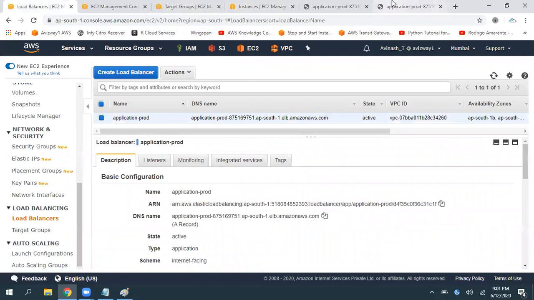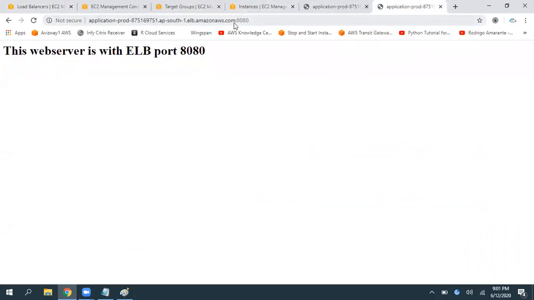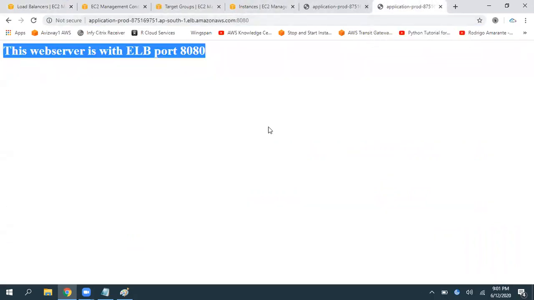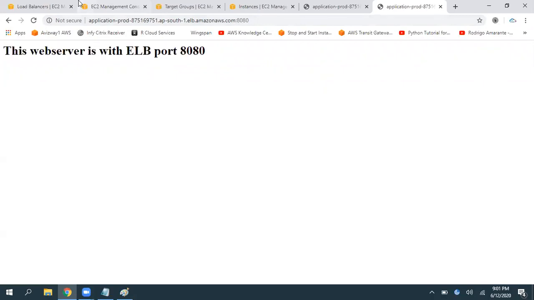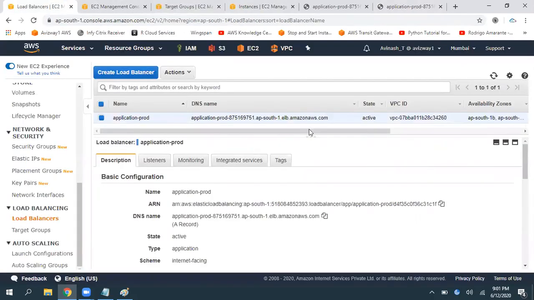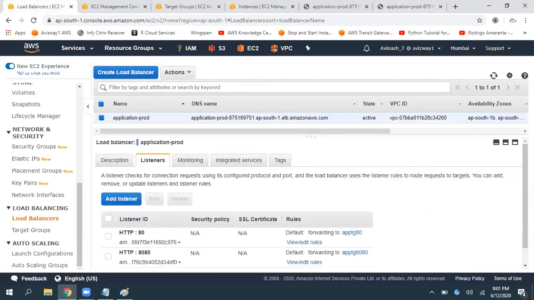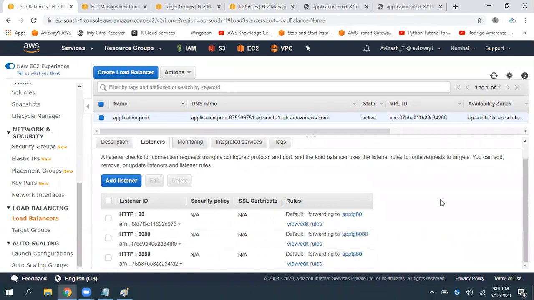Or for example, if you want to deliver this web page from other instances, you need to create another target group and configure that, right? But what we are doing is using one load balancer to deliver multiple applications.